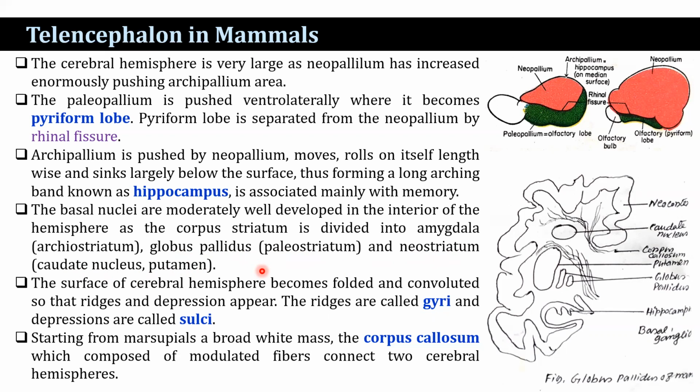The ridges are known as gyri and the depressions are known as sulci. Larger mammals have more convolution than smaller species. Starting from marsupials, a broad white mass, the corpus callosum, composed of medullated fibers, connects the cerebral hemispheres.